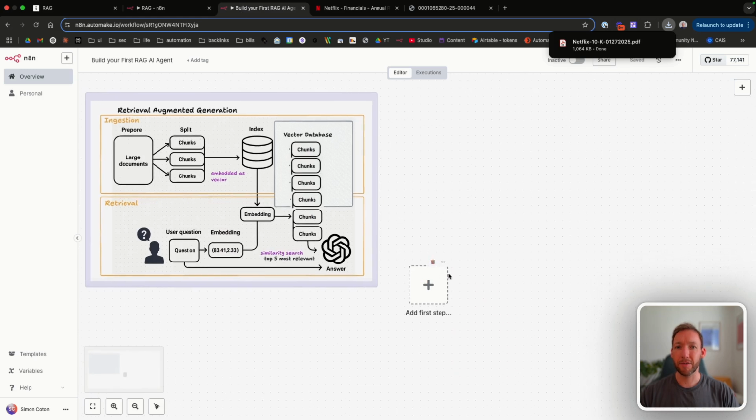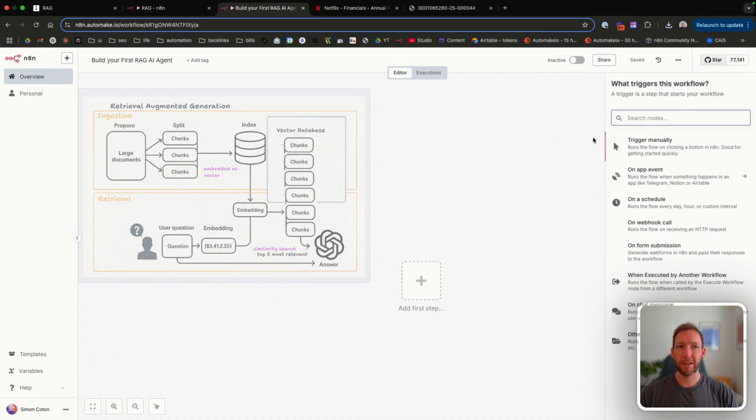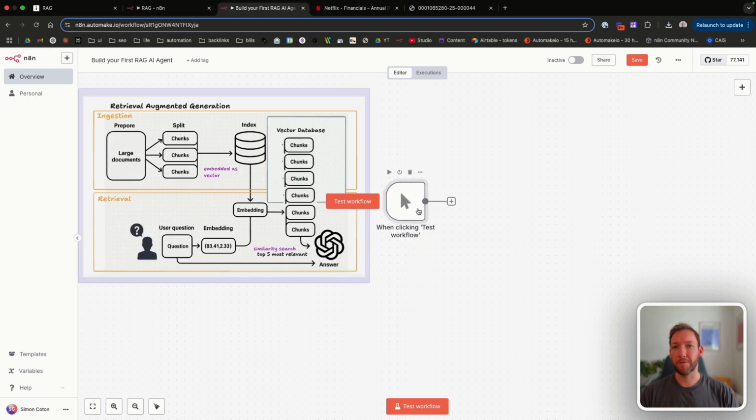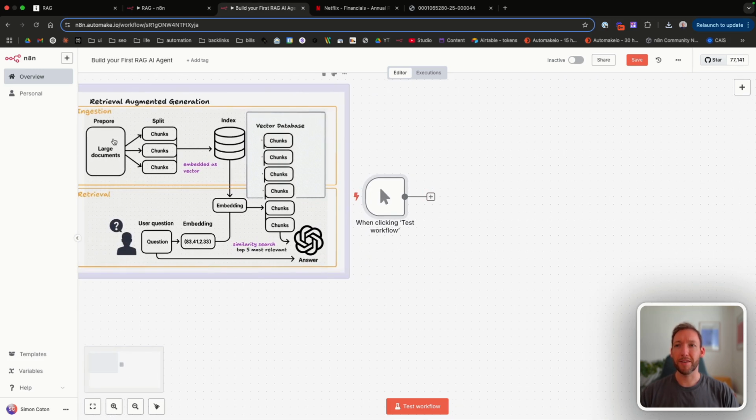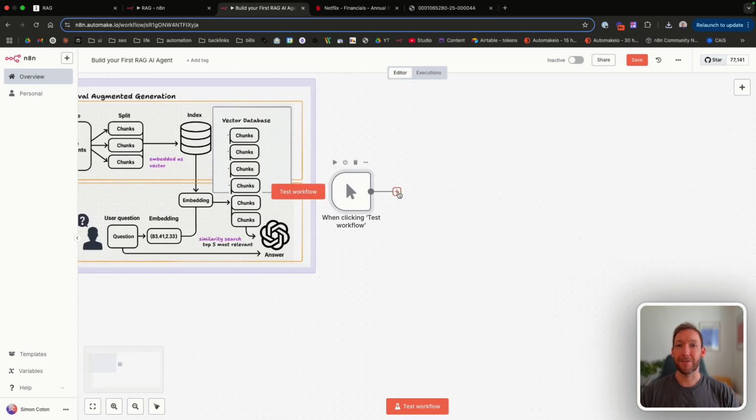I'm going to come back to the workflow. I'm just going to click the plus icon here. And what we'll do is we'll just start with the manual trigger. And we know that we've got to split these large documents into chunks. So first, we're going to need to get the document. So as an example, we can retrieve this from Google Drive.